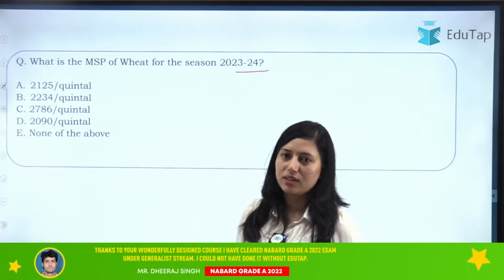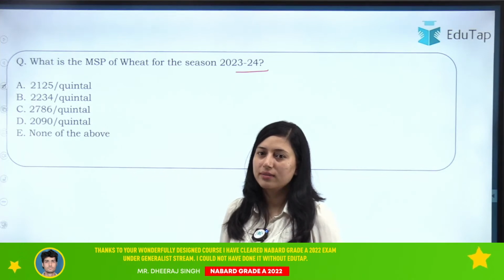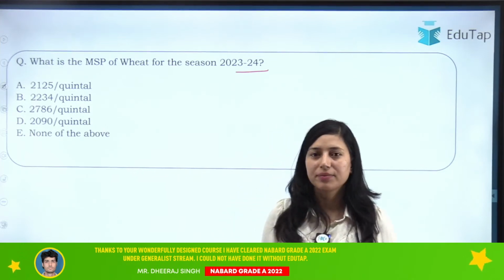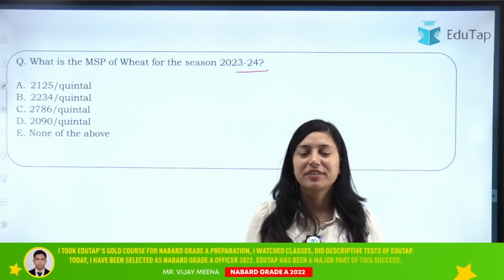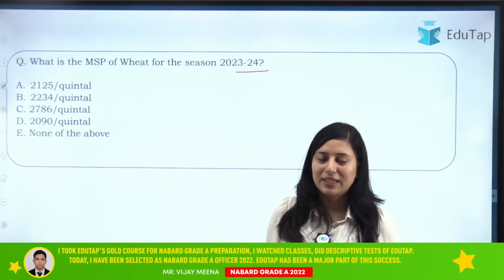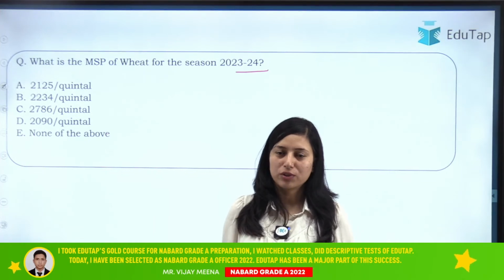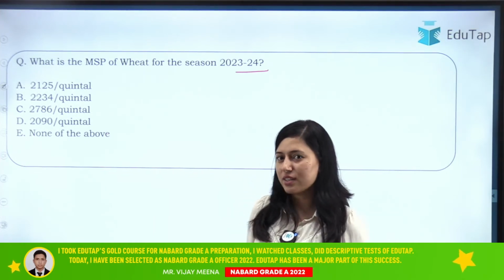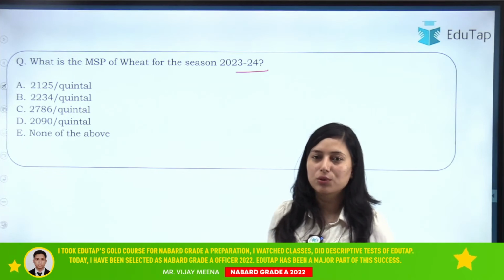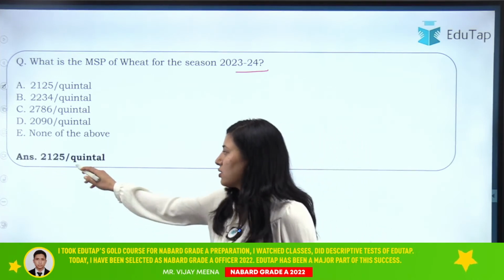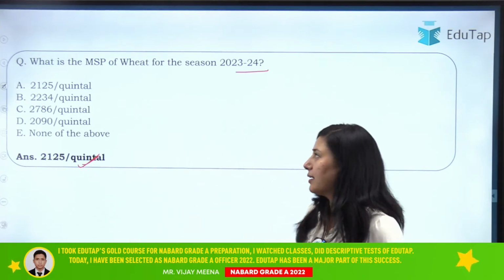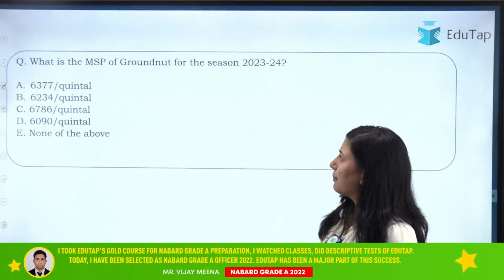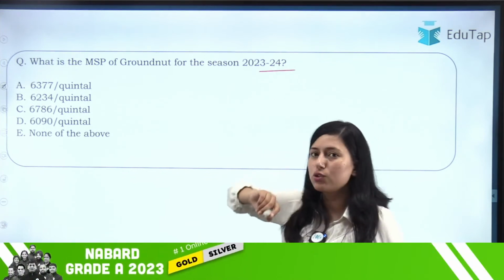Yes. Very good, Muskan. Muskan has given the right answer. Did anyone else want to give the right answer? Please try to answer in the chat box. This will help you, since you are practicing these questions. So the right answer for this is 2,125 per quintal. So this is the MSP of wheat. Clear? Okay, what is the MSP of groundnut for the season 2023-24?